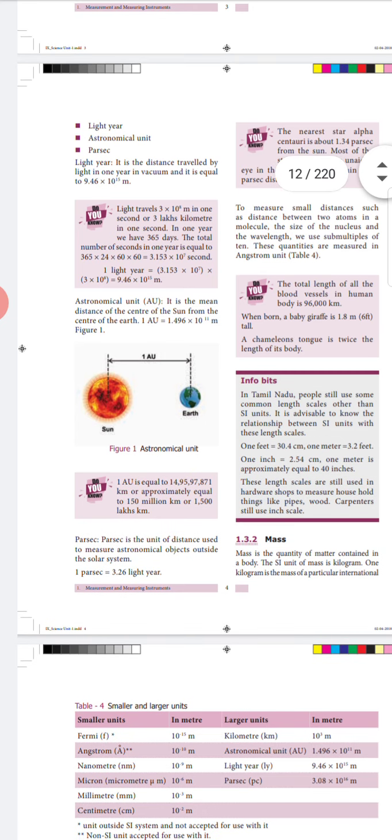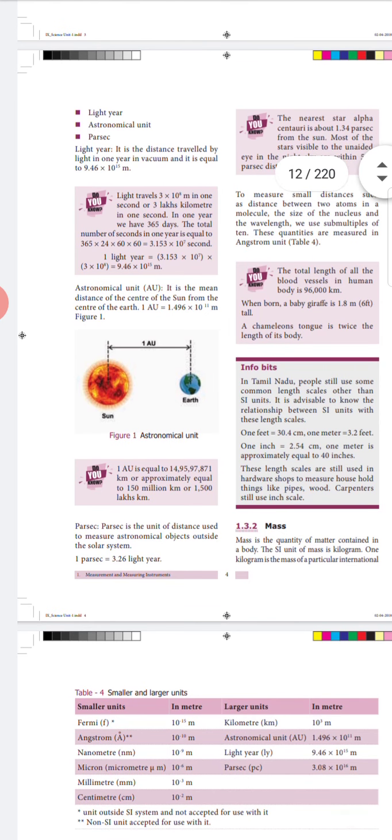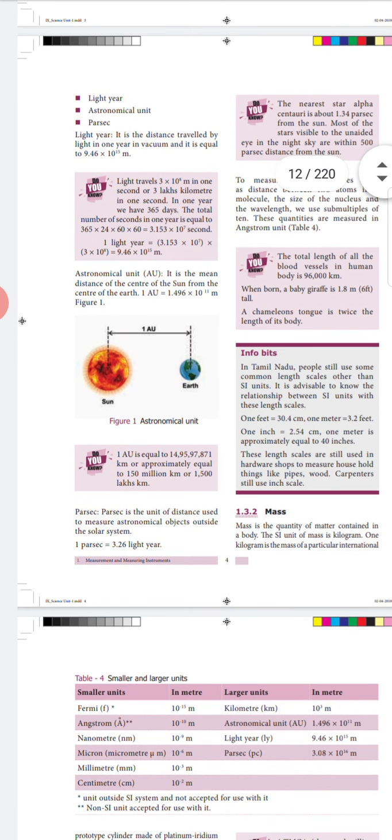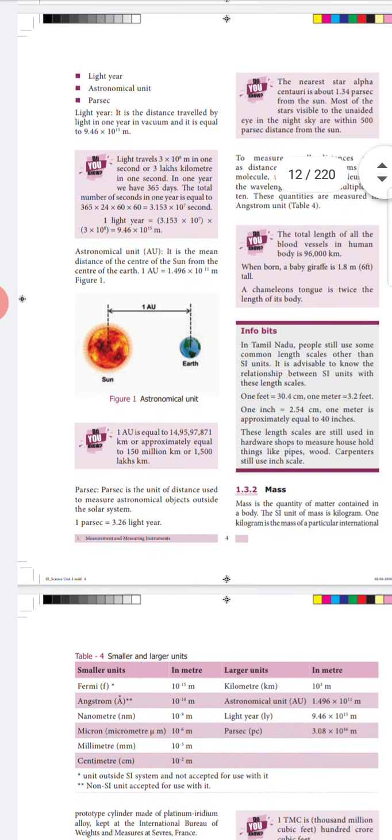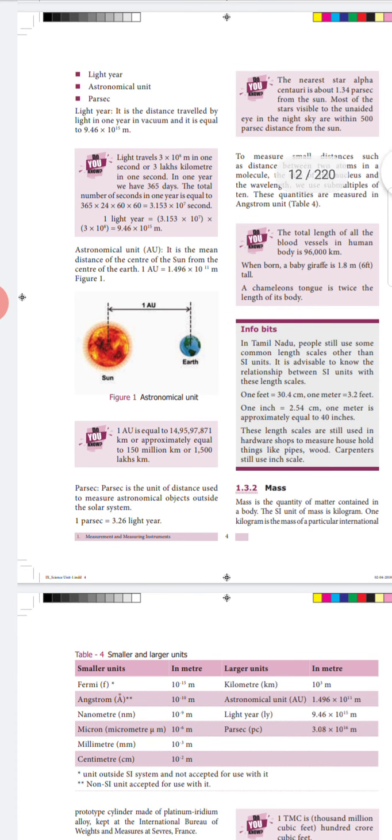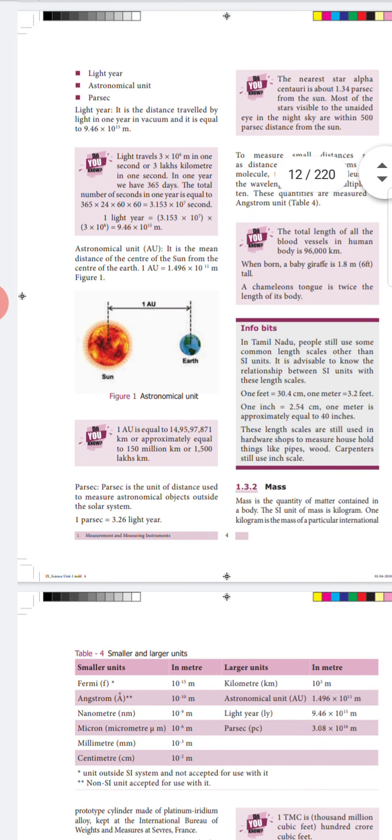And from the do you know box, again we come to know a new fact that the length of the human blood vessels is 96,000 kilometers, and a chameleon's tongue is twice the length of the body of the chameleon. And the newborn baby giraffe is 1.8 meters in height, that is almost 6 feet tall.